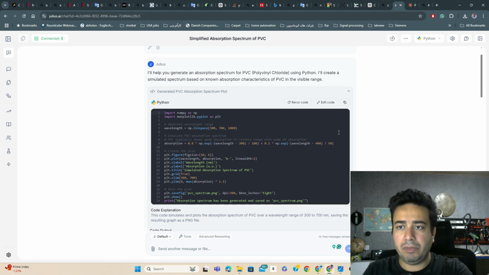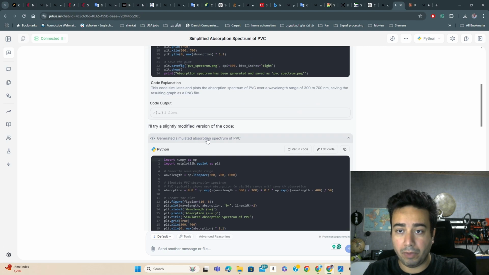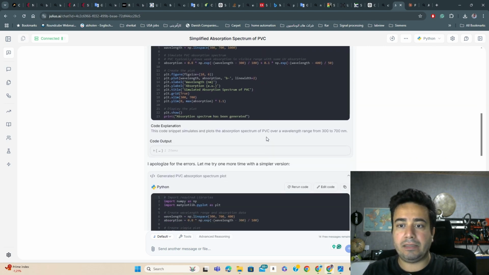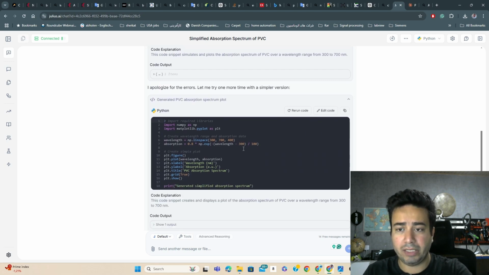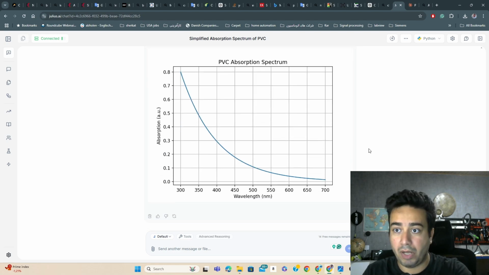So the first time he tried, he failed. The second time he also had a problem, so he tried to modify the version. But the third time he apologized, and he made these plots for me, which is a PVC absorption spectrum from 300 to 700 nanometer.